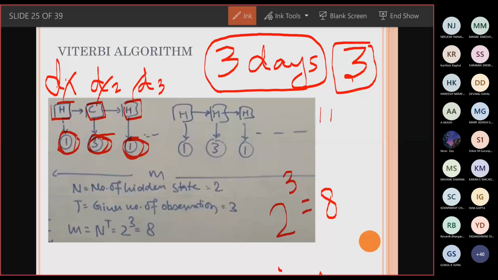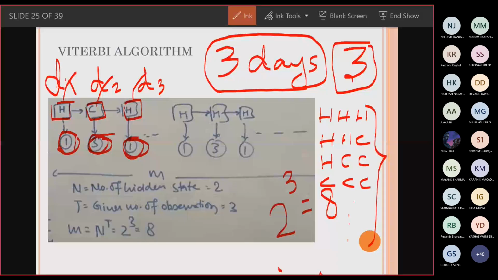All the 3 days can be hot, or the first 2 days can be hot and another can be cold. The first day can be hot and another day can be cold. All the 3 days can be cold. Like this, how many combinations do we have? Totally 8 combinations of observation we can have.